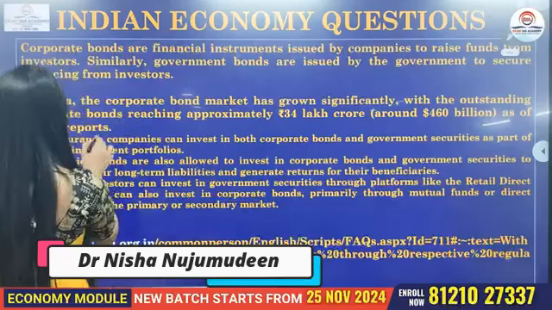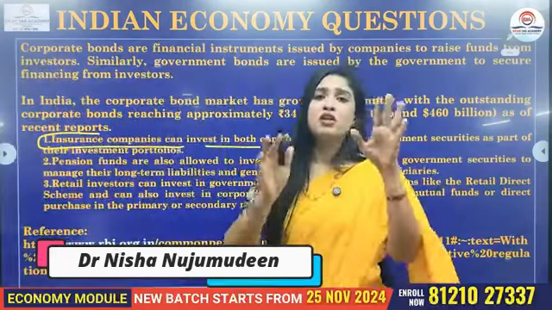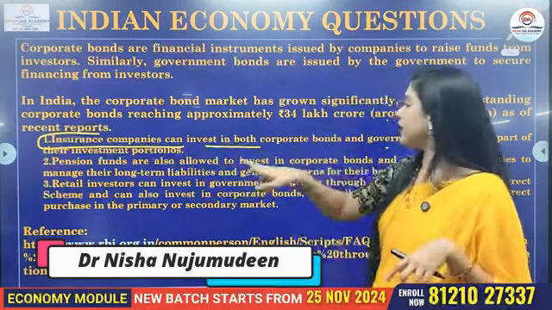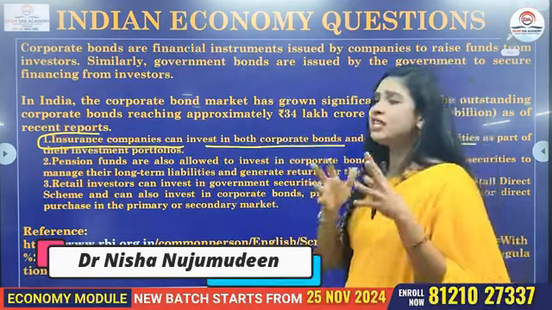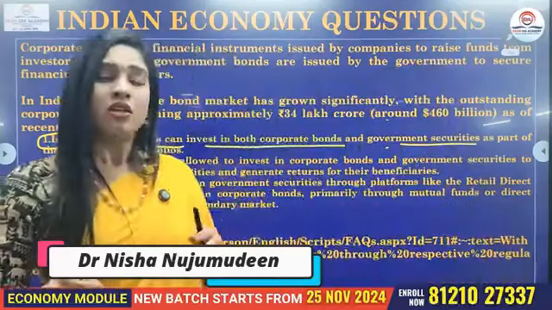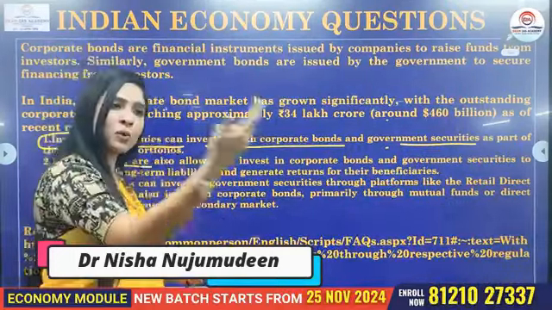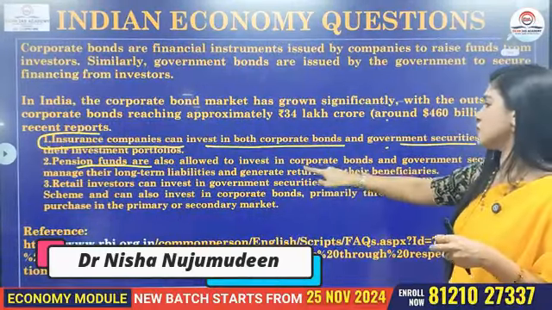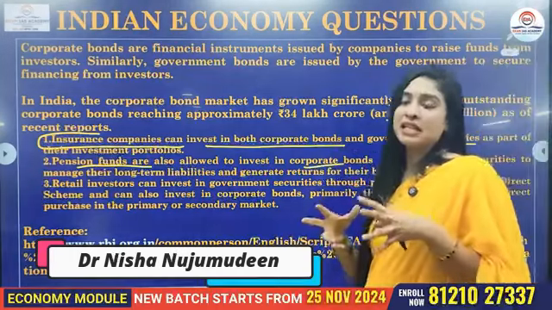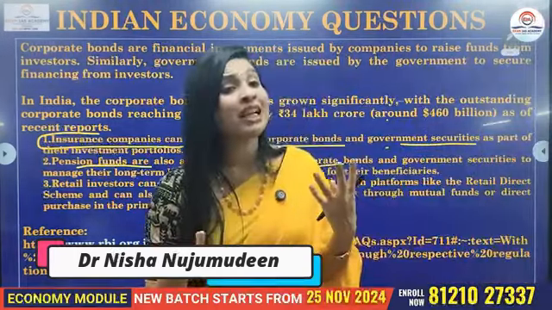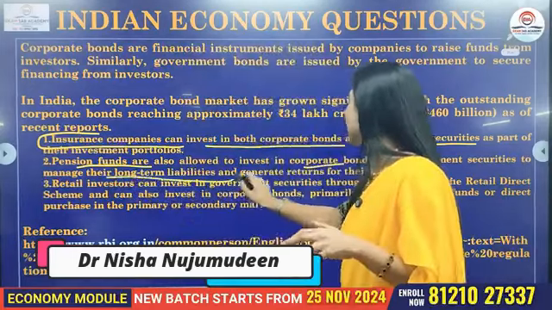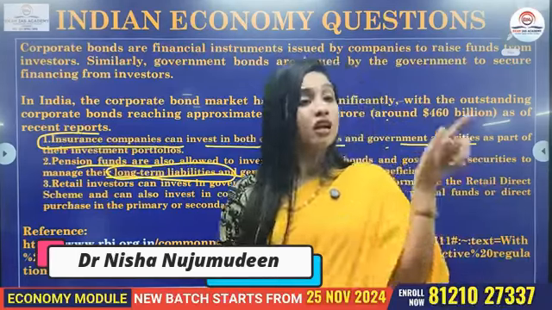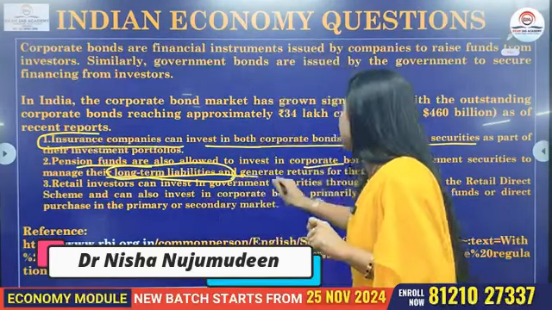You can see here, for example, in the context of insurance company, not only the government security, these insurance companies can also invest in both corporate and government security. And this is a part of their investment portfolio. Similarly, with regard to pension funds also, along with government securities, they can invest where? In the corporate bonds as well. And now, this is being done basically to manage their liability. What liability? Long-term liability. That is the point here. So automatically what happens when they're able to manage or meet their long-term liability, they'll be able to generate what?